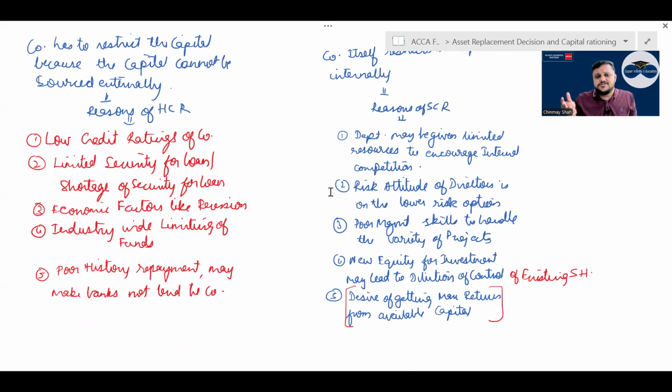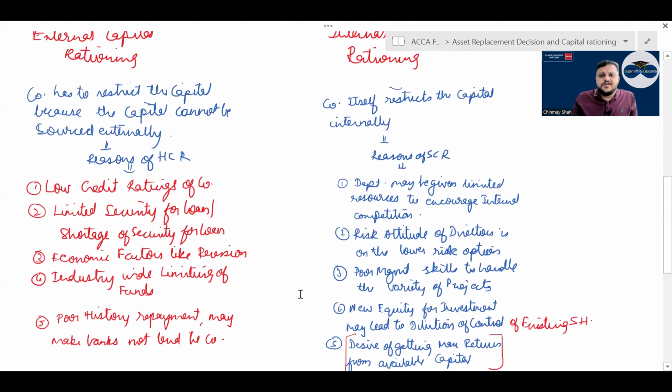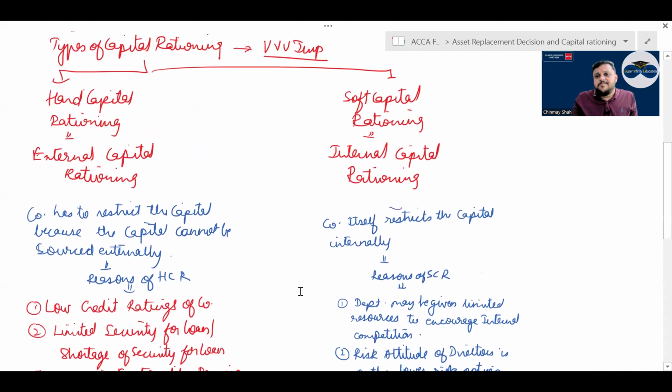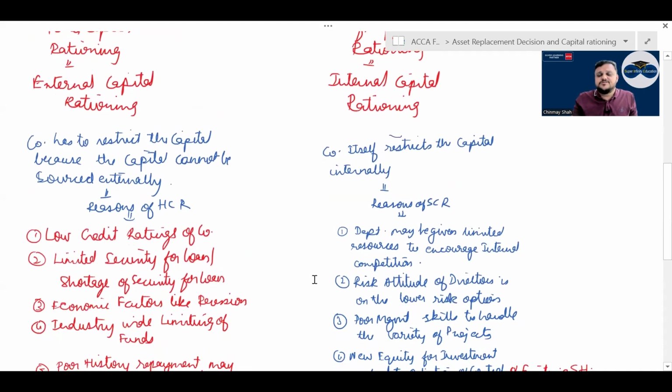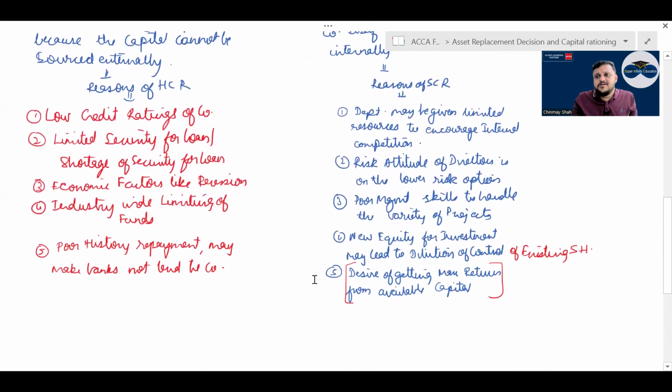Industry-wide limiting of funds means what? The whole industry, or there is what? Limiting of fund problem. That means for your industry specifically, there is a restriction that is put on borrowing, and you have a poor repayment history. Correct. And that makes banks what? Not lend to the company. But if there is soft capital rationing, the company itself imposes the capital constraint or reduces the capital internally. Into departments, what? Less capital is given so that it encourages internal competition.